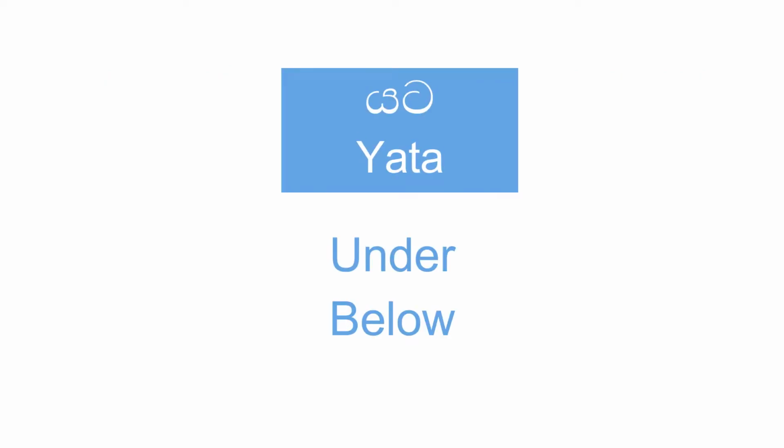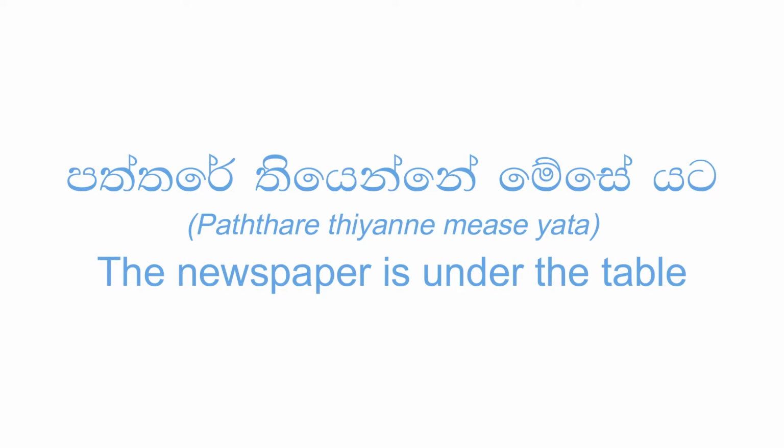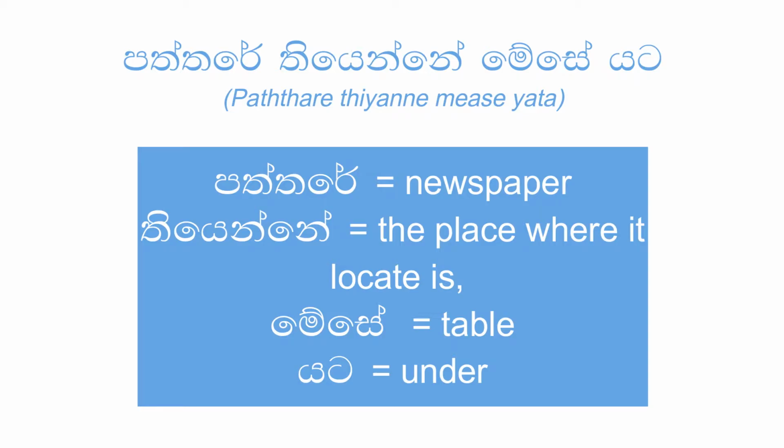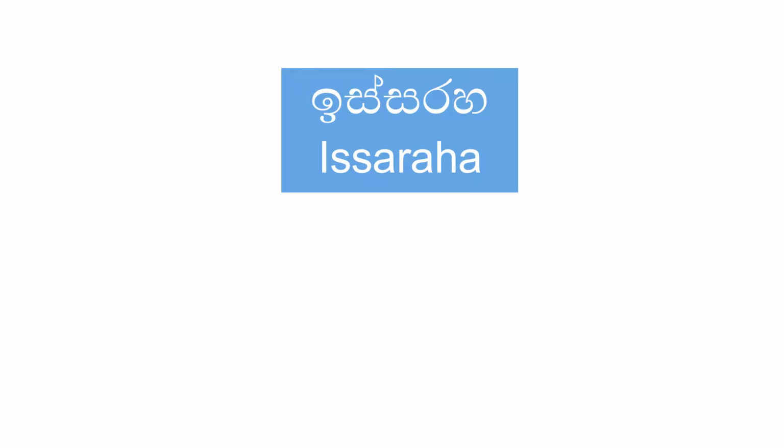Second location word is yatta. Yatta means under or below. See whether you can understand this sentence. Pattare thiyanne mese yatta. Pattare, newspaper. Thiyanne means where it locates. Mese, table. Yatta means under or below. Third location word is issaraha. Issaraha means in front of.